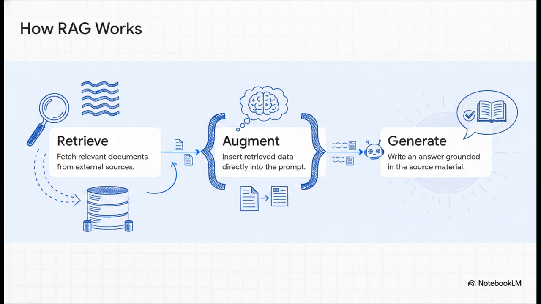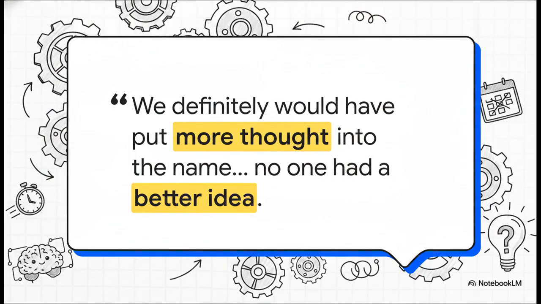Now, as a quick aside, the acronym RAG isn't exactly the most glamorous name for such a groundbreaking piece of technology. Patrick Lewis actually apologized in an interview for the unflattering name. He admitted they fully planned to come up with something better before publishing their seminal paper. But, well, they simply ran out of time and no one had a better idea. It's just a great, funny reminder that behind all this complex, high-level science are real people working on tight deadlines.